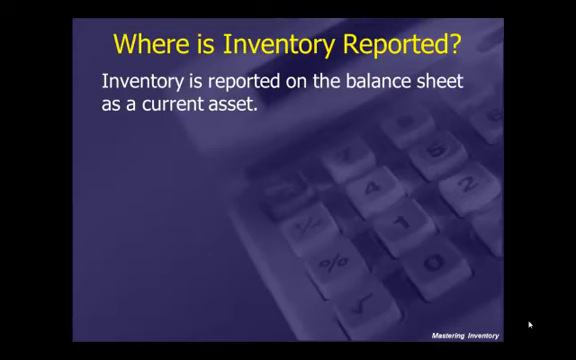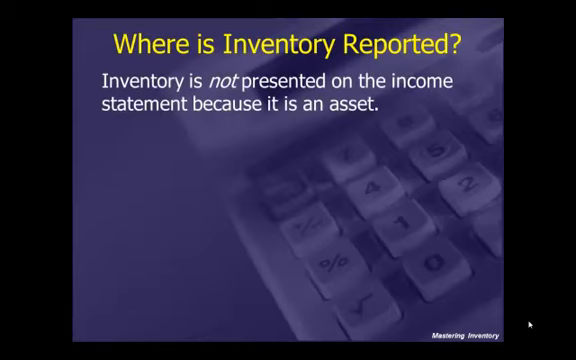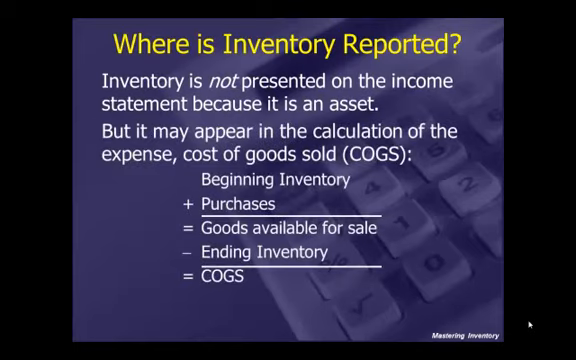All right, inventory is reported on the balance sheet as a current asset. Inventory is not presented on the income statement because it is an asset. It may appear in part of the calculation of the expense, that portion that's set aside as the cost of goods sold, COGS, and it could be illustrated particularly through periodic inventory, where we take the beginning inventory plus the purchases equal the goods available for sale, subtract the ending inventory, and that equals cost of goods sold.